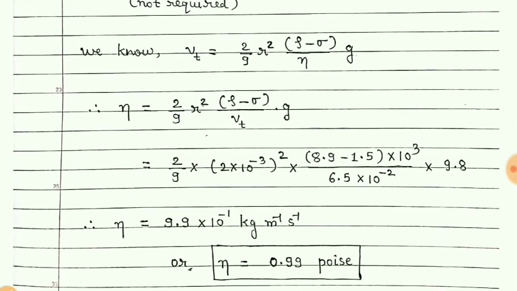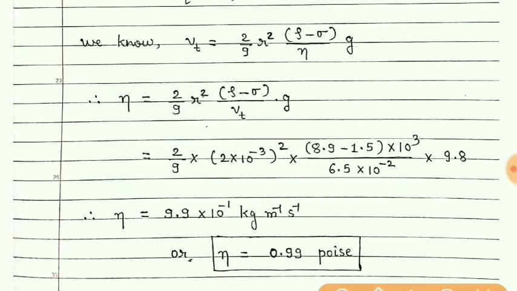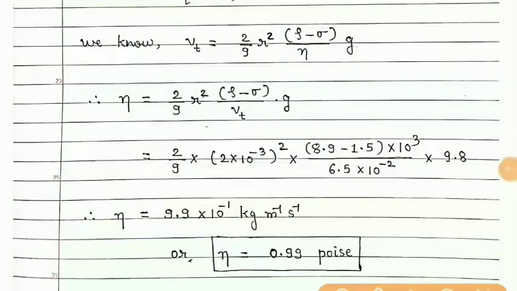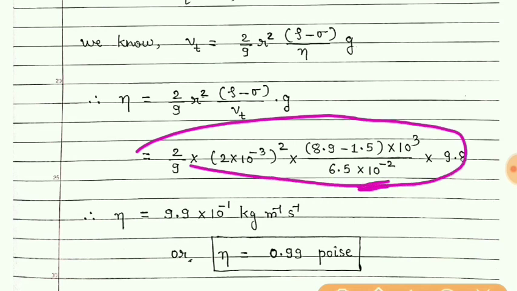So 2 mm is 2 into 10 raised to minus 3 meter, and 6.5 centimeter per second, to convert this into meter per second, we have to multiply it by 10 raised to minus 2. Now calculating this, we will get 9.9 into 10 raised to minus 1 kg per meter per second. This can be written as 0.99 poise.